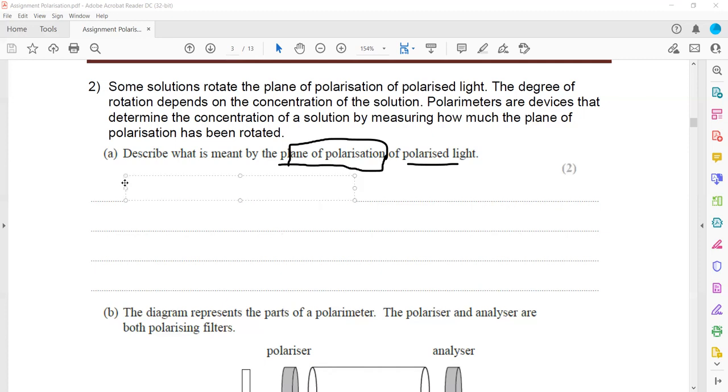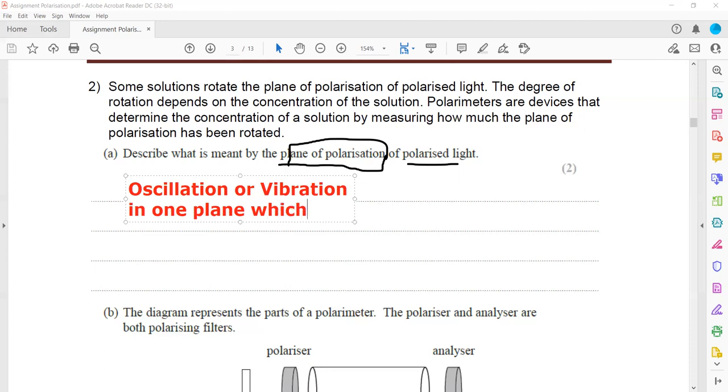So the oscillation or vibration in one plane which includes the direction of propagation.